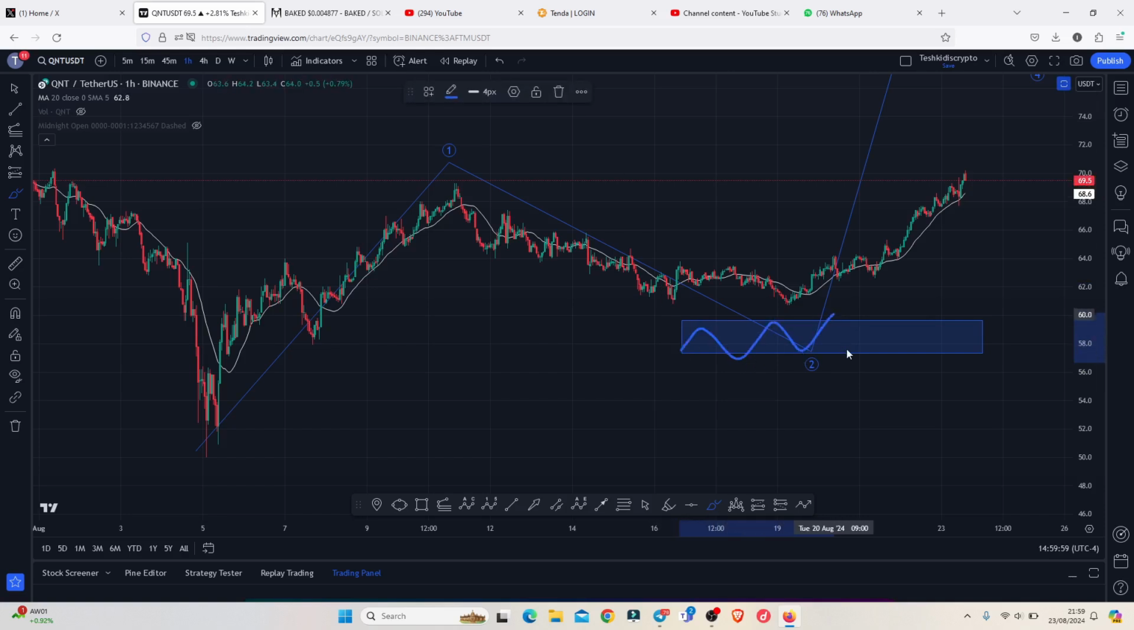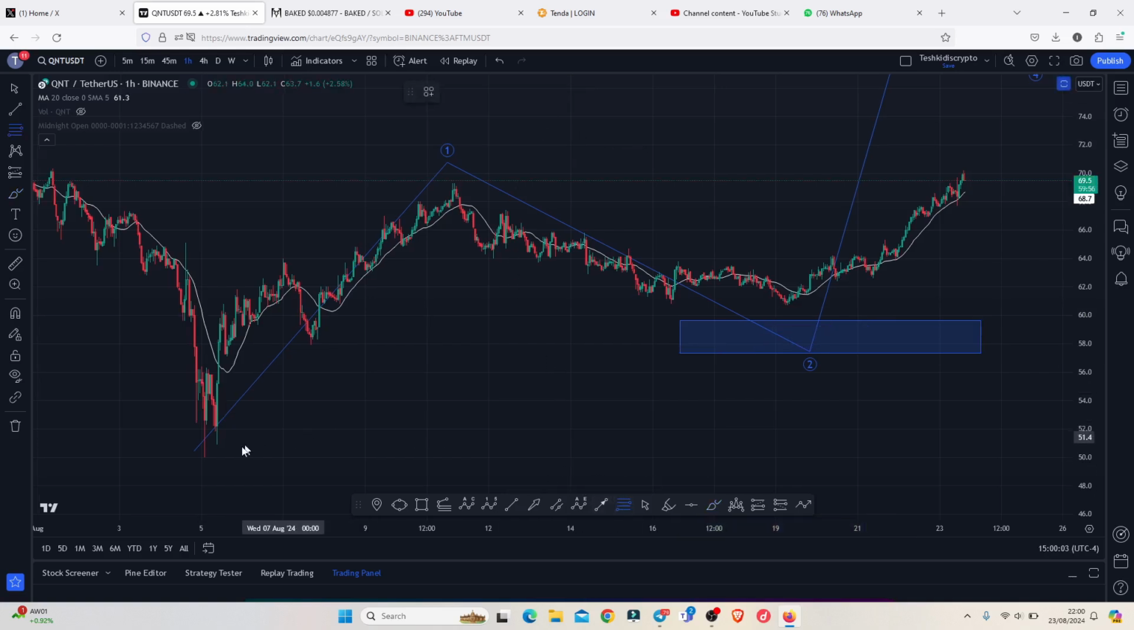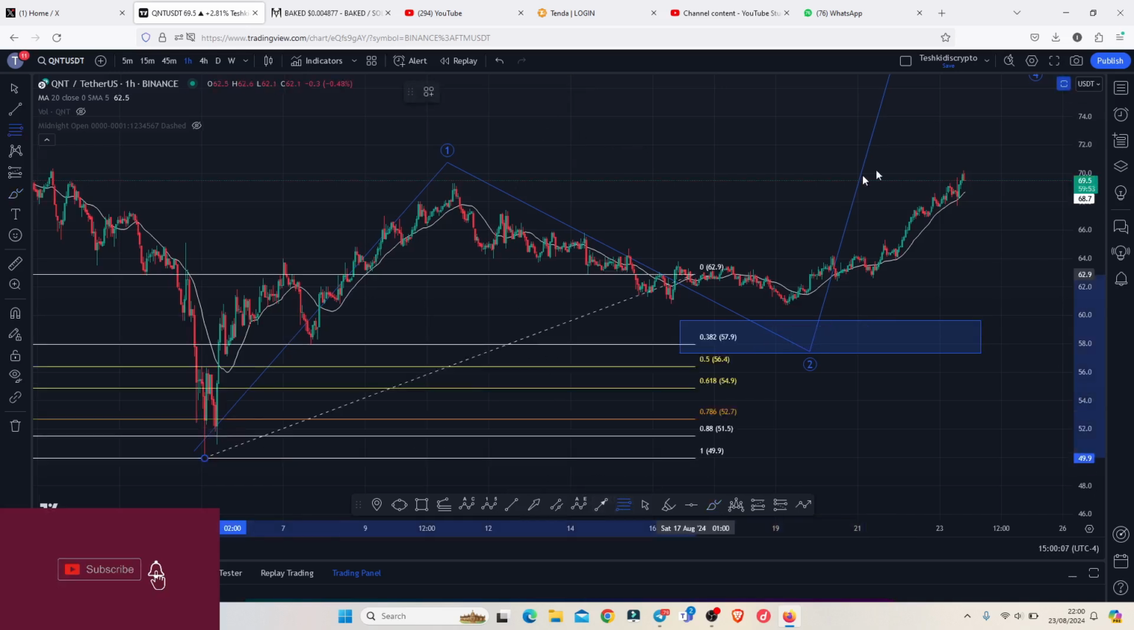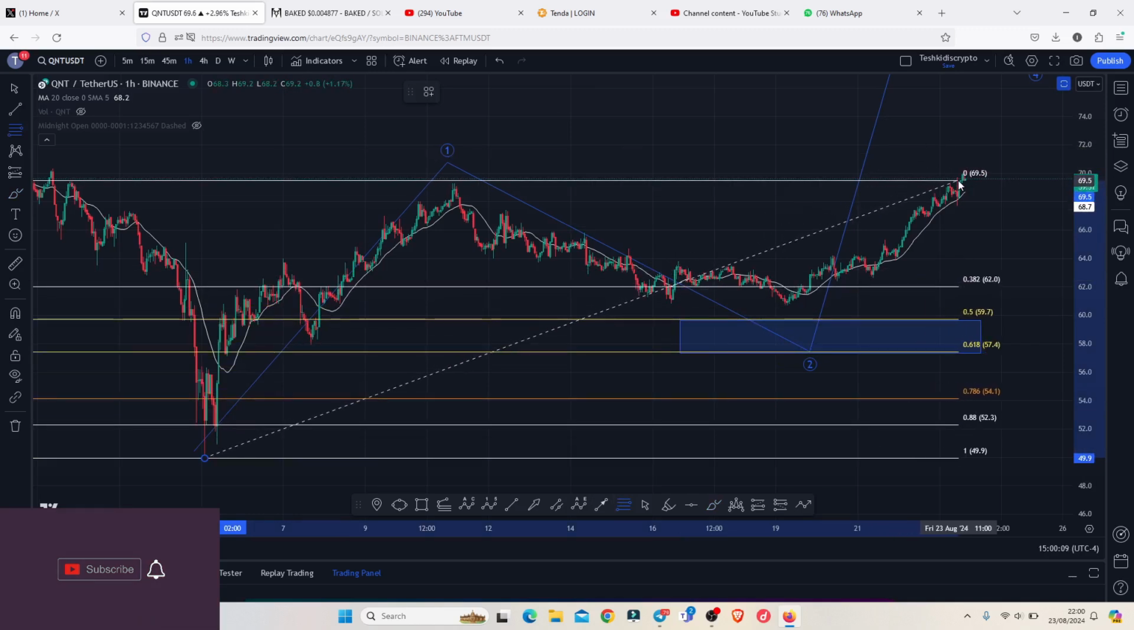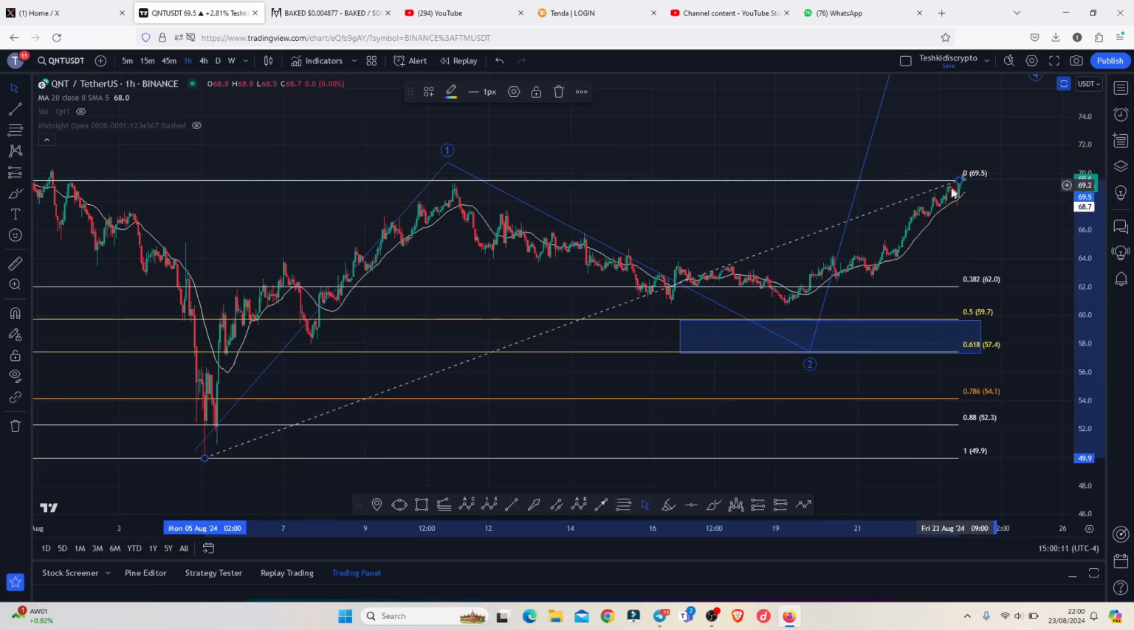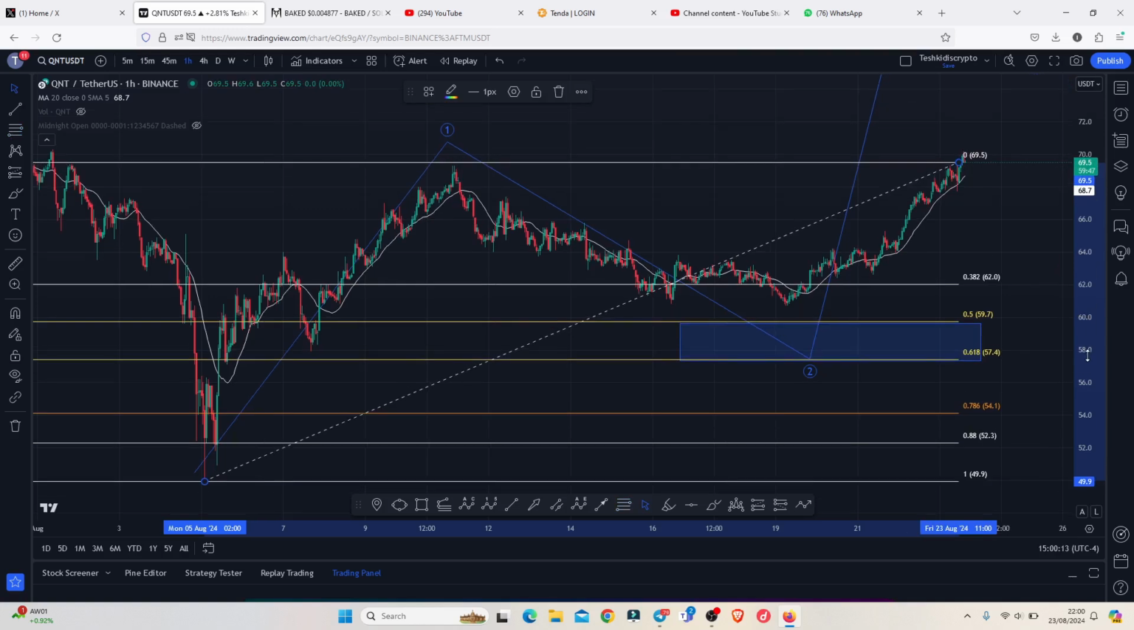And this is an area that I came up with using the Fibonacci's, connecting the fibs from the low that we made on the 5th of August to that high in that Elliot wave count 1, giving me a minimum pullback target area into the golden pocket.